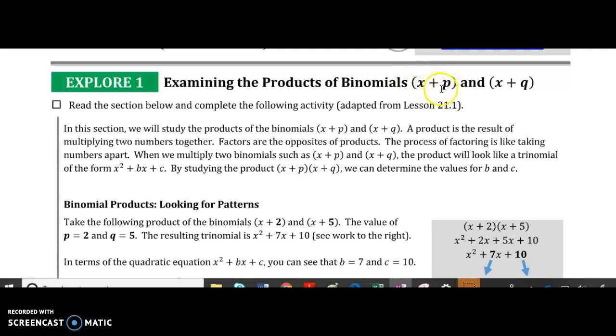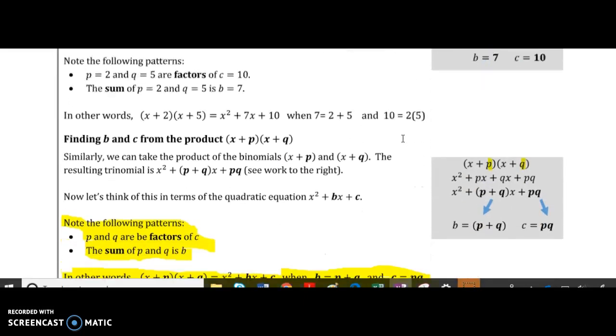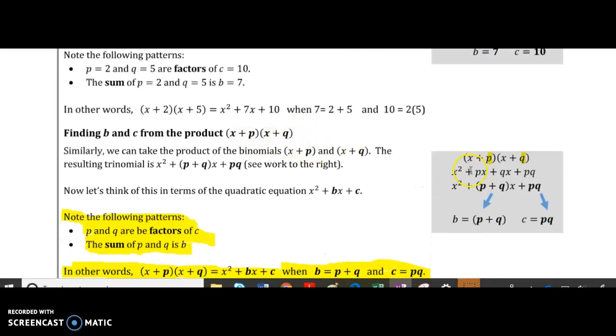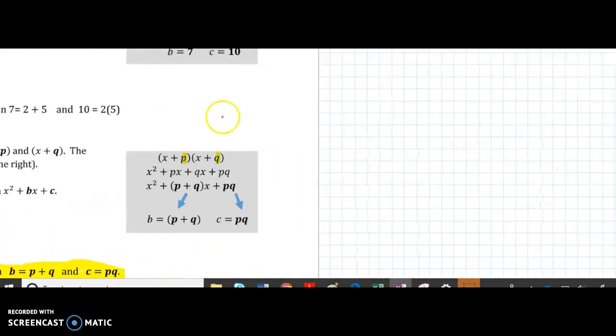So let's say we multiply x plus p and x plus q. If we go down here, we'll see what happens. If we multiply out x plus p times x plus q, it turns into x squared plus px plus qx plus pq. Let me do a little bit more work to show you that. So we get x plus p times x plus q.